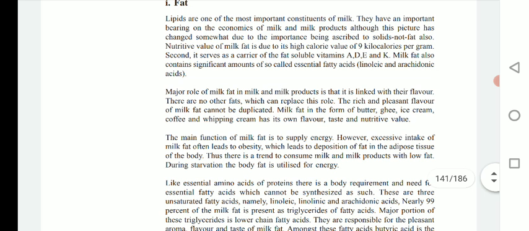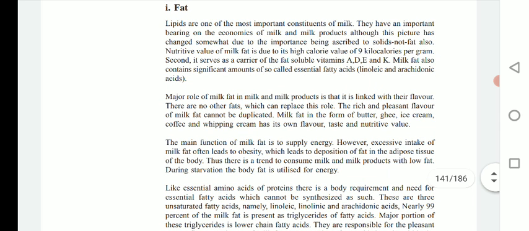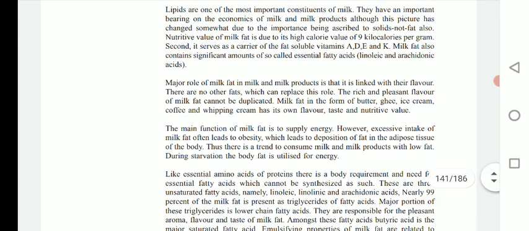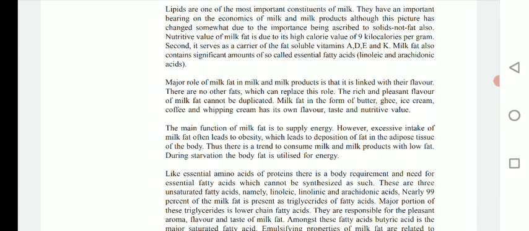Second, it serves as a carrier of fat soluble vitamins, that is A, D, E, K. So besides fat, it also has fat soluble vitamins A, D, E, K, and milk fat also contains a significant amount of so-called essential fatty acids, that is linoleic and arachidonic acids.